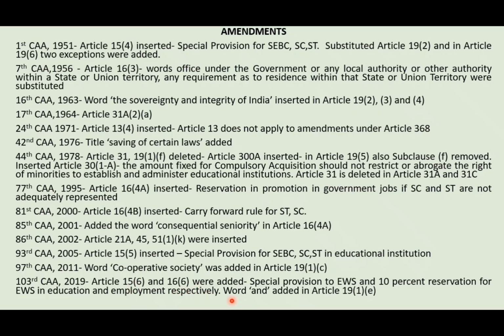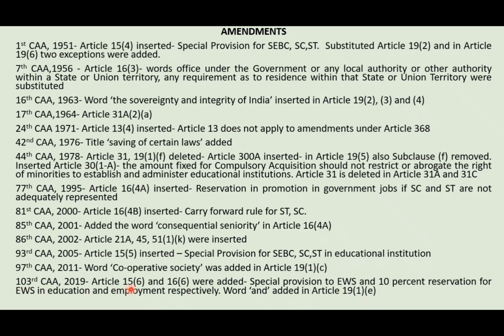So 10% reservation is provided, and the word 'and' was added in article 19(1) clause E, because earlier this 'and' word was in 19 clause 1 clause F, but later it was repealed by the 44th constitutional amendment. Hence this 'and' word was later added to 19 clause 1 subclause E by the 103rd constitutional amendment.